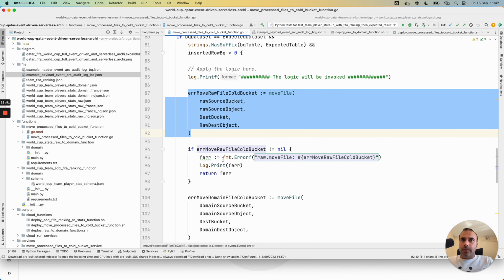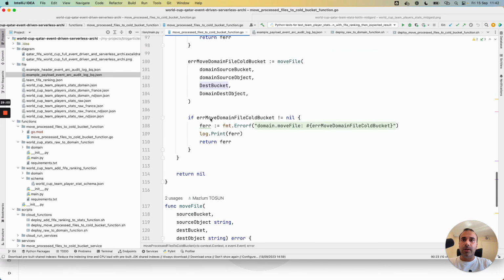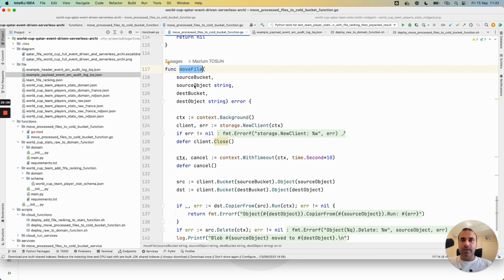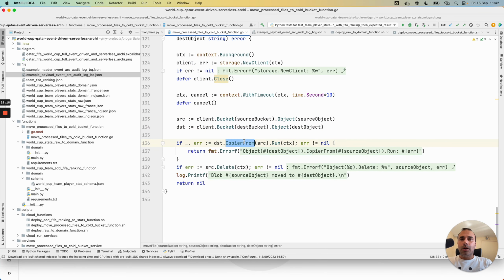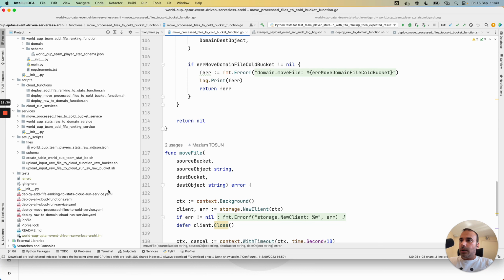And it's great. I can move the processed files from raw and domain to a destination bucket. It corresponds to a cold bucket in this example. For the moving part, the code is proposed in the official documentation, and we can retrieve the source and destination bucket and object with this syntax, and we can invoke the copier from source to destination and delete the source. It's okay for the logic of this cloud function, and I think the code was explained as expected.